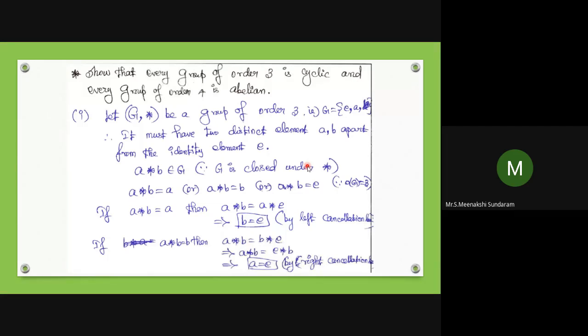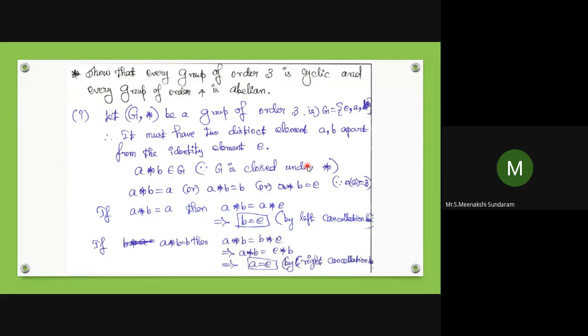For the first case, let (G, star) be a group of order 3. Only 3 elements are there in that group. Any group has the identity element, so one of the elements is E. The remaining elements A and B I can choose. Out of 3 elements, one is the identity element E, and the others are A and B. So A and B are distinct elements, not the same. If they were the same, it would be a two-element set. So they are distinct from the identity element E.